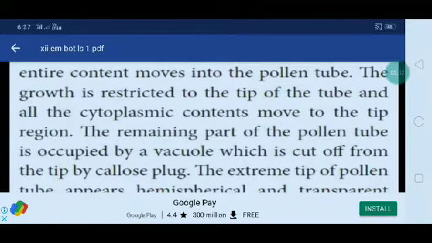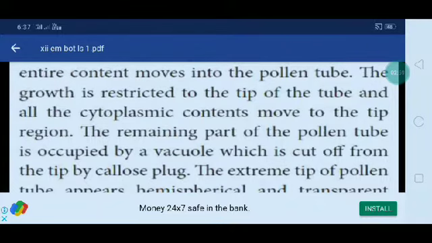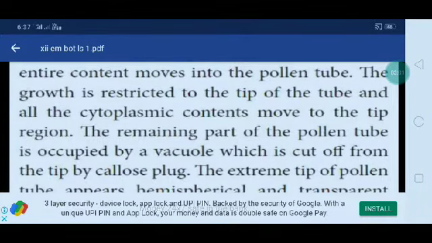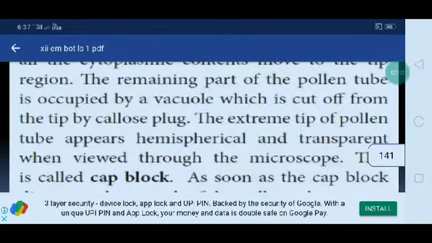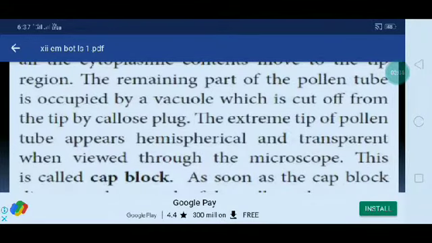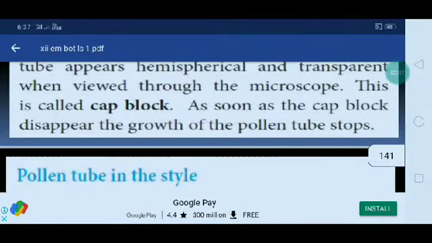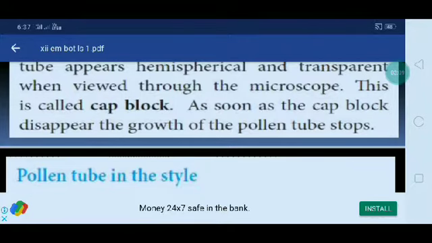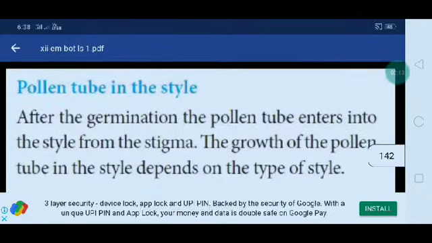The remaining part of the pollen tube is occupied by the vacuole, which is cut off by a callose plug. Mostly the extreme tip of the pollen tube appears hemispherical and transparent when viewed through the microscope. This is called the cap block. As soon as the cap block disappears, the growth of the pollen tube stops.